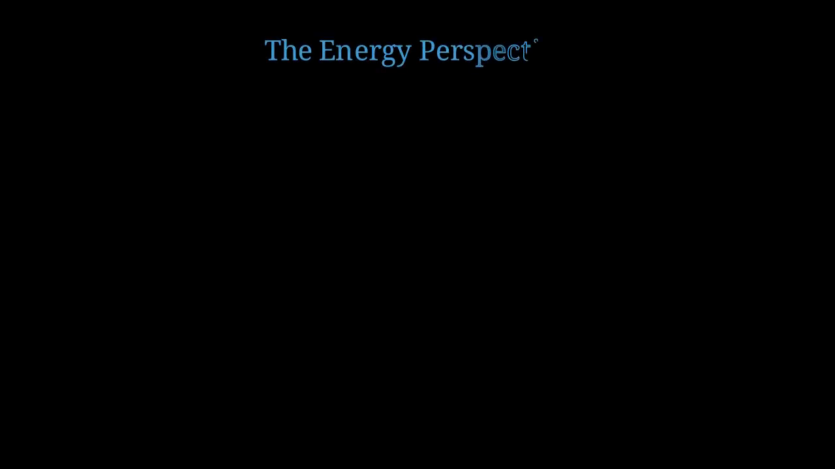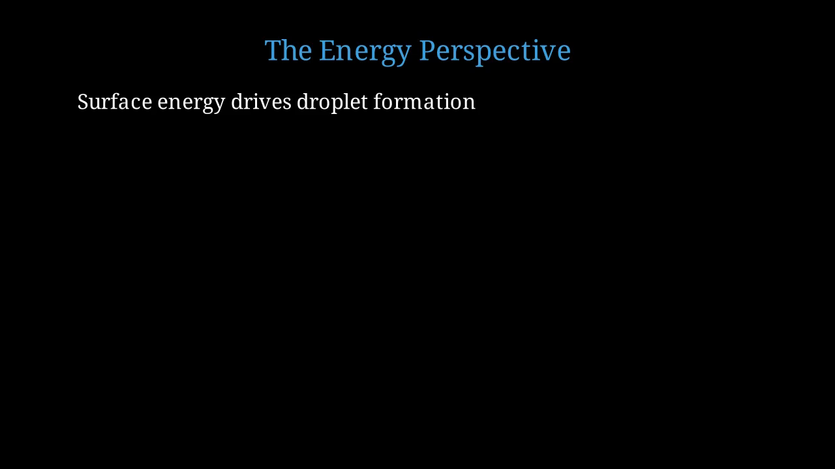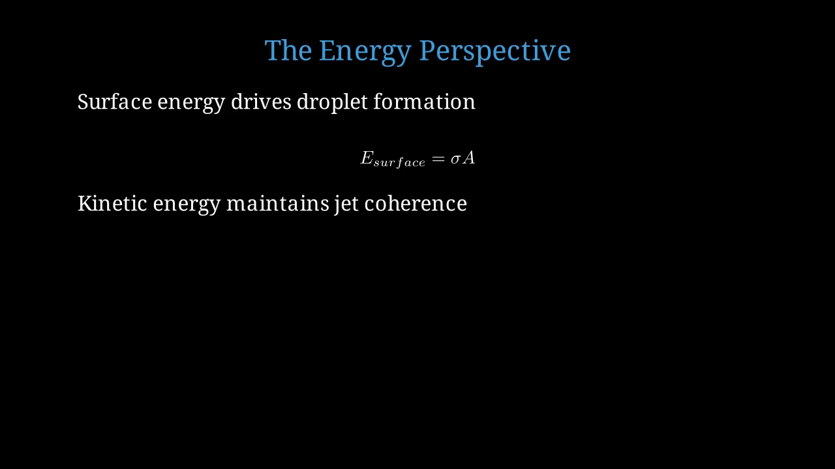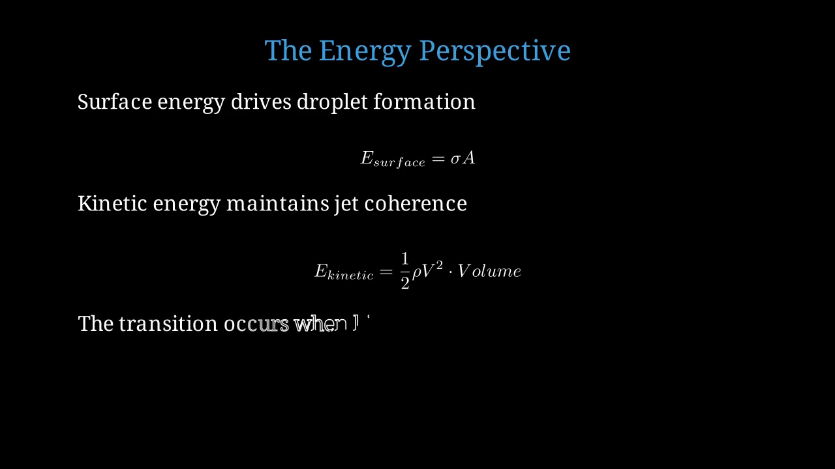We can also understand the paradox from an energy perspective. Surface energy considerations drive droplet formation, because droplets minimize surface area for a given volume. The surface energy equals sigma times the surface area A. Kinetic energy of the flowing liquid maintains jet coherence by providing momentum that resists breakup. The kinetic energy equals 1/2 rho v squared times the volume. The transition back to jetting occurs when the kinetic energy becomes large enough to dominate over surface energy considerations.